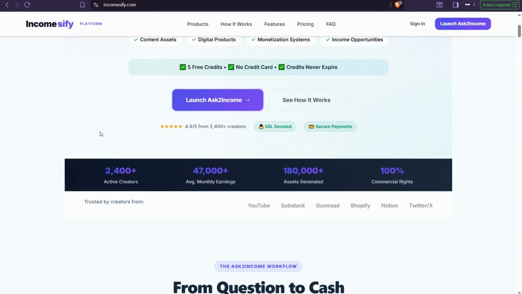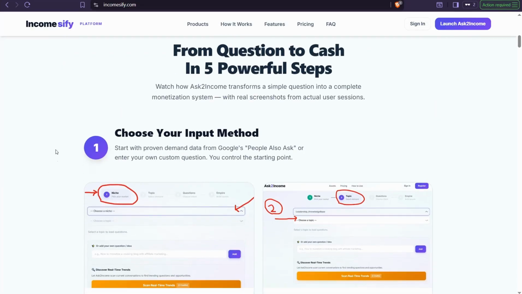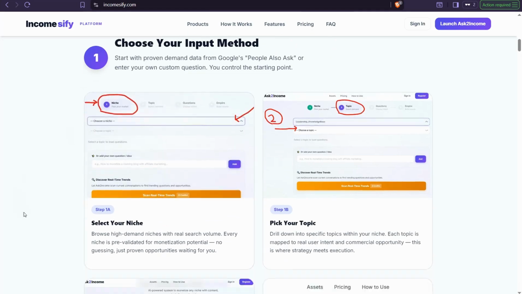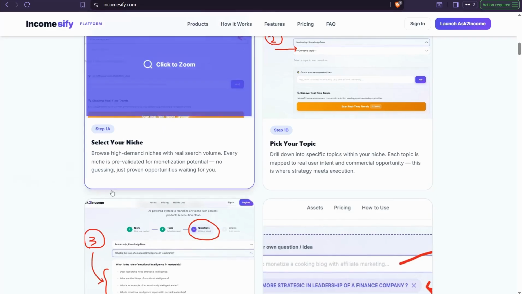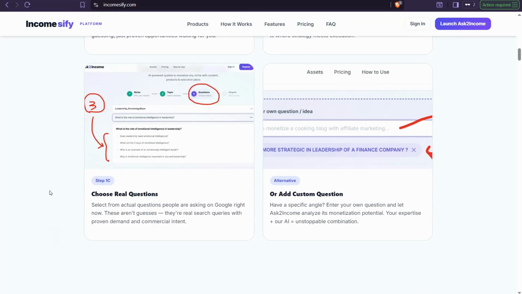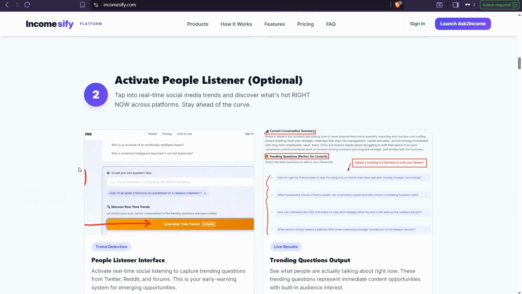On incomesify.com, with the Ask to Income tool, you can find simple ways to generate high quality articles completely for free, very humanized, search engine optimized as well as GEO optimized. You just pass through some steps: select a beautiful, high-demand niche from the database already packed in this tool, then select a hot and trending topic, then you can find real questions extracted from Google that people are asking about this trending topic.